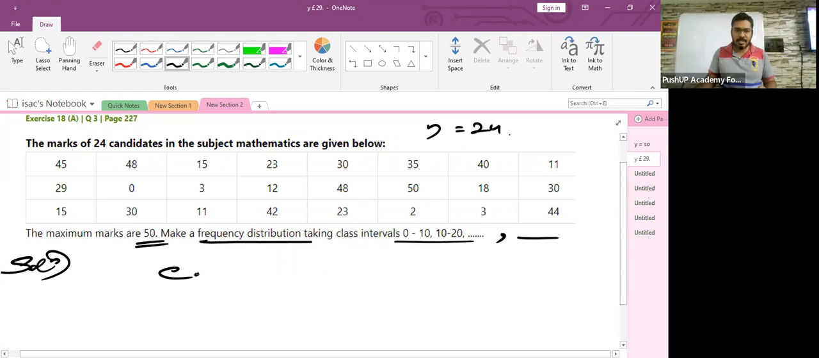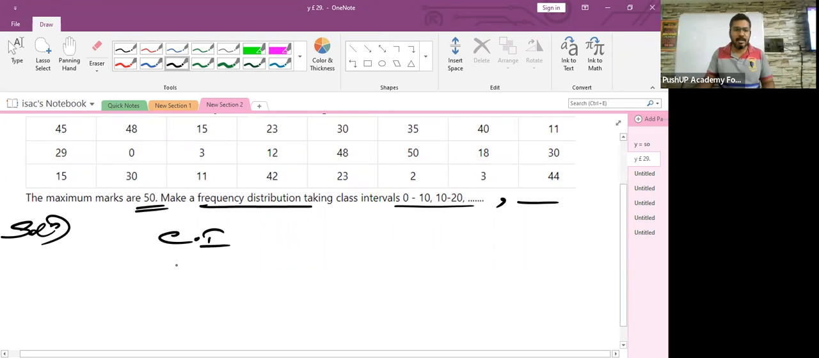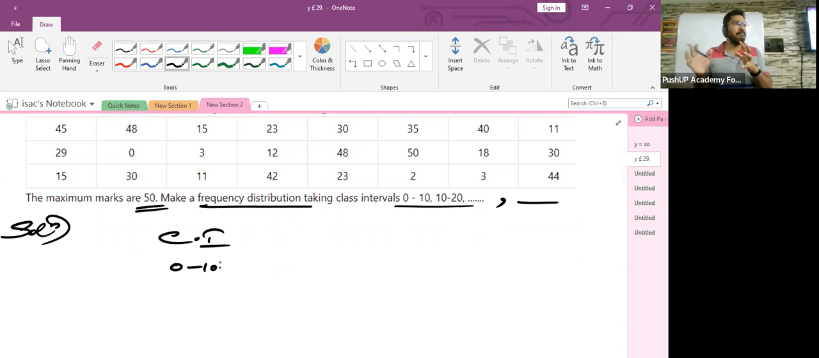So you are preparing the class interval here. The first class interval is 0 to 10. So what is the significance of this class interval 0 to 10? It shows the marks from 0 till 10. Isn't it? 0 to 10 is not showing the number of students, children. 0 to 10 is what? The marks scored by the students.